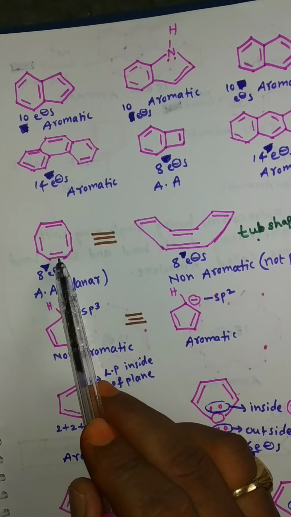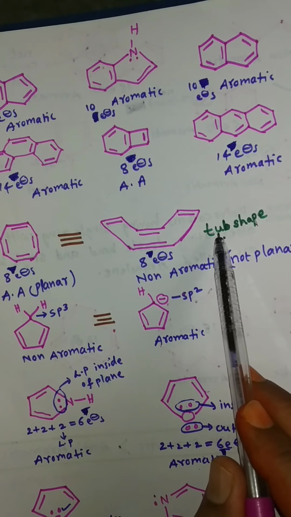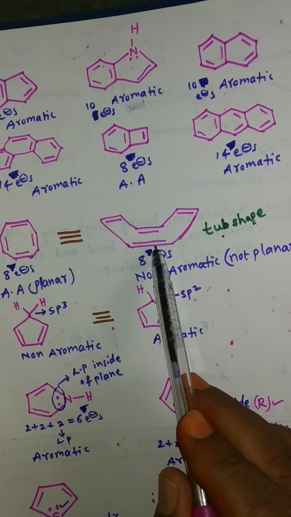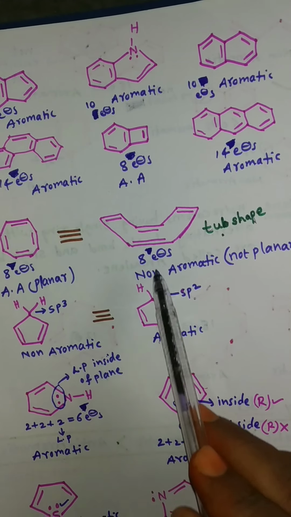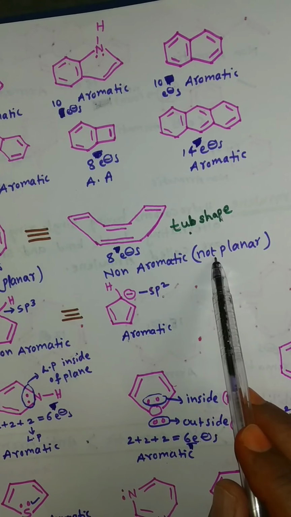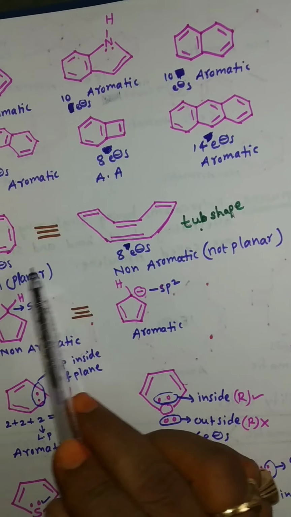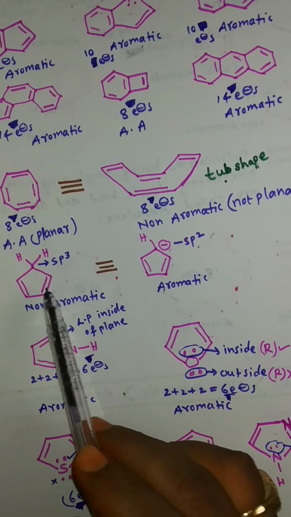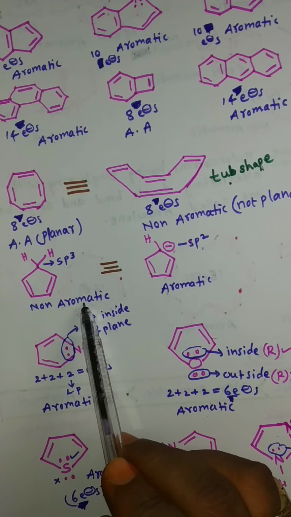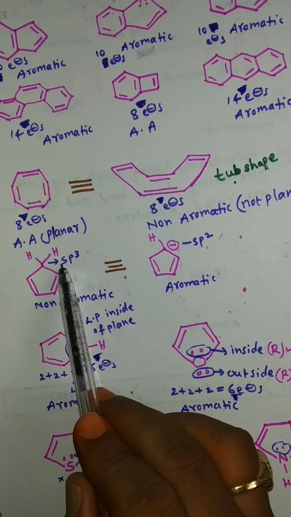So this compound is written in another form, a tub shape. In this compound there are 8 electrons, but it is non-aromatic because it is not a planar structure. So that is the difference. Similarly, this compound is non-aromatic because the carbon has sp3 hybridization.